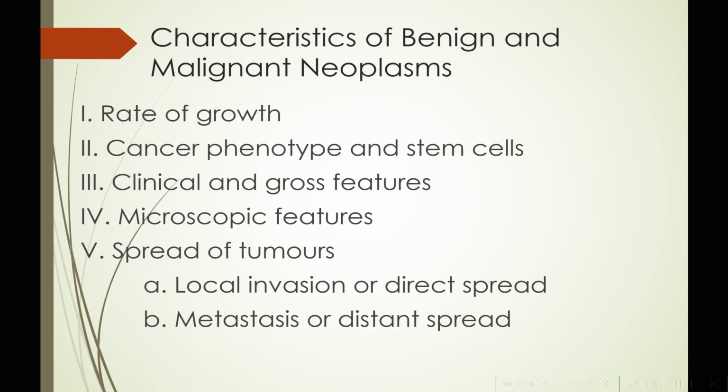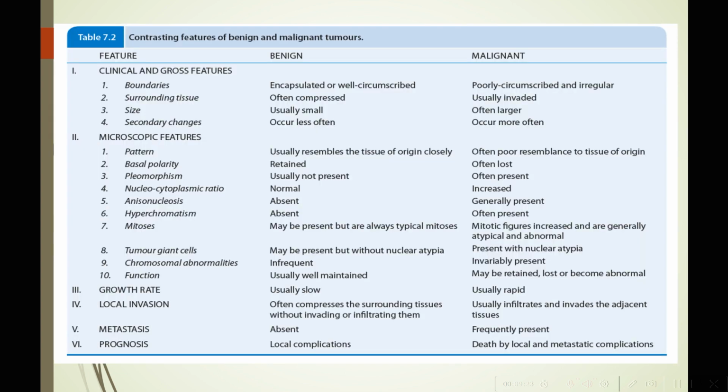So what are the characteristics of these benign and malignant neoplasms which can help us differentiate them from each other? Basically, what are the differentiating features of benign and malignant neoplasms? These are rate of growth, cancer phenotype and stem cells, clinical and gross features, microscopic features, and the spread of these tumors, local invasion or direct spread, or metastasis or distant spread. So here is a summary of all the features which show the difference between a malignant and a benign tumor.